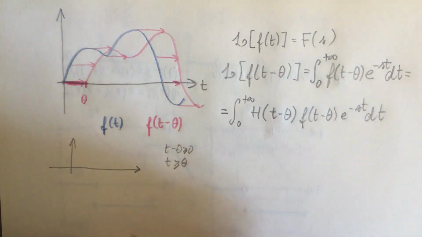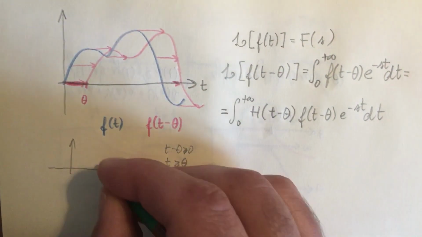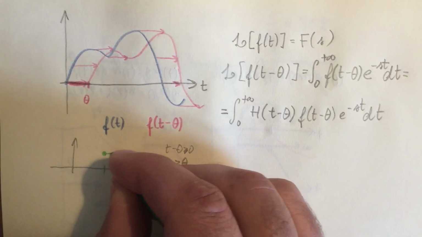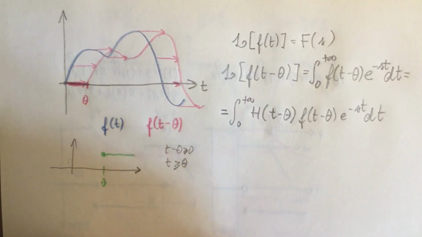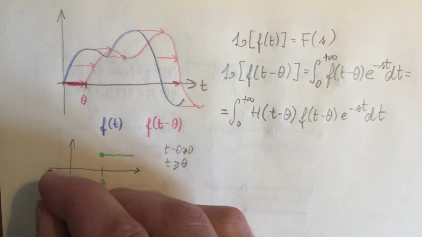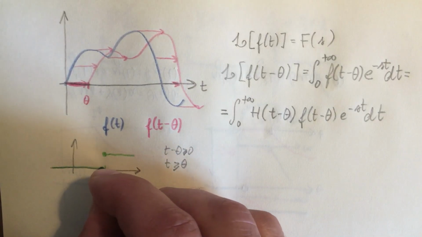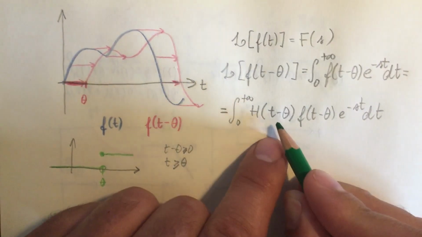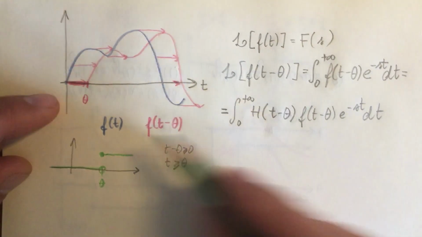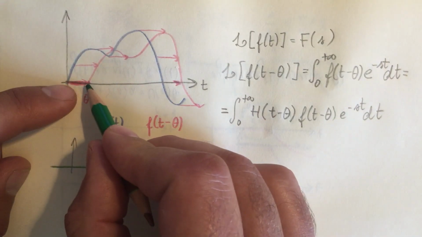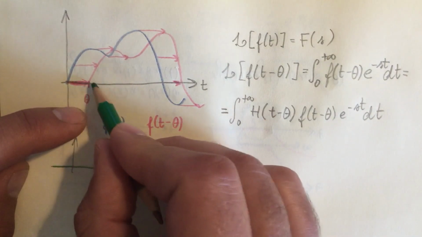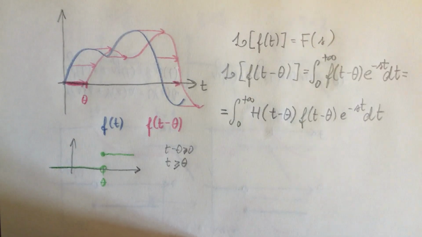Our Heaviside function will begin to be equal to 1 here at theta. Until then, it is 0. And I can put this Heaviside function here because of this delay. Until theta, there is nothing there.